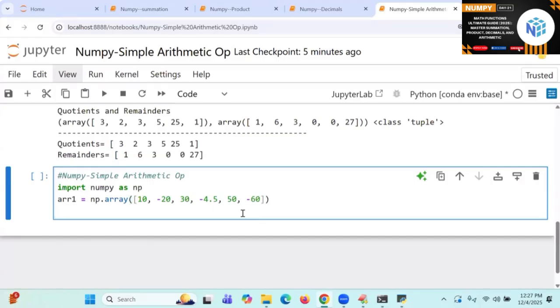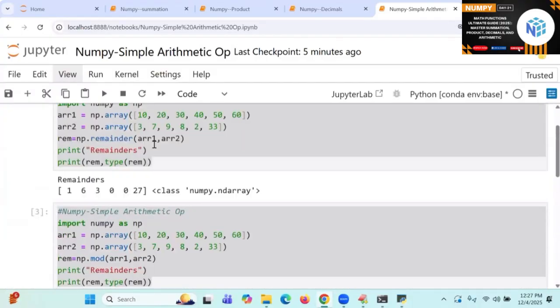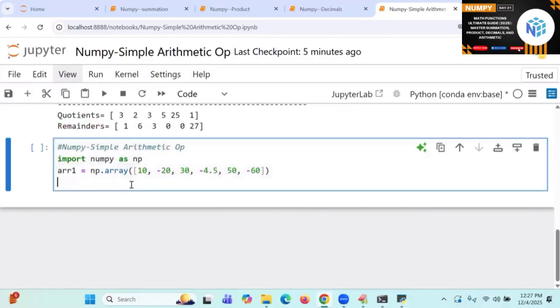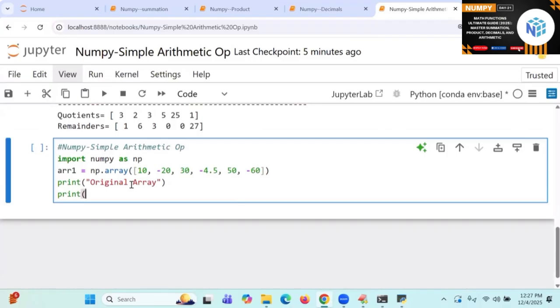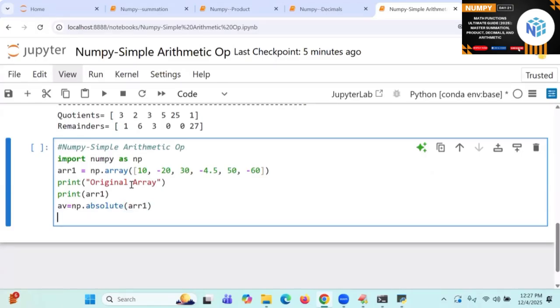Take one given array. Print original array, print ARR1. Next, absolute values is equal to np.absolute of ARR1.